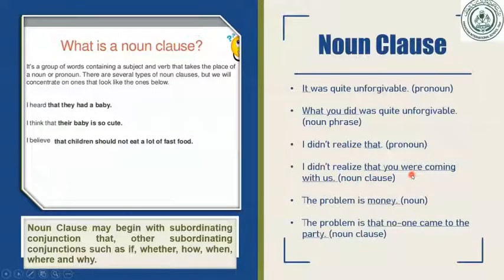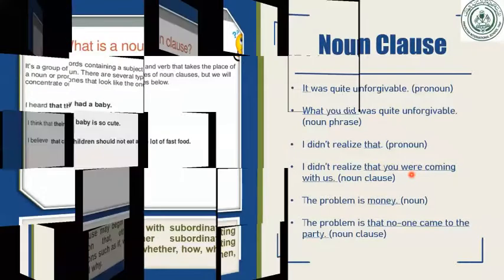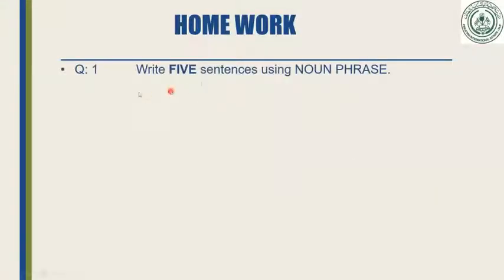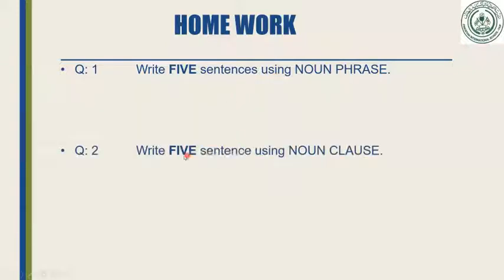I hope, dear students, you understood what a clause actually is, and what a noun clause is. I tried my level best to make you understand. So what about today's homework? Not much homework.